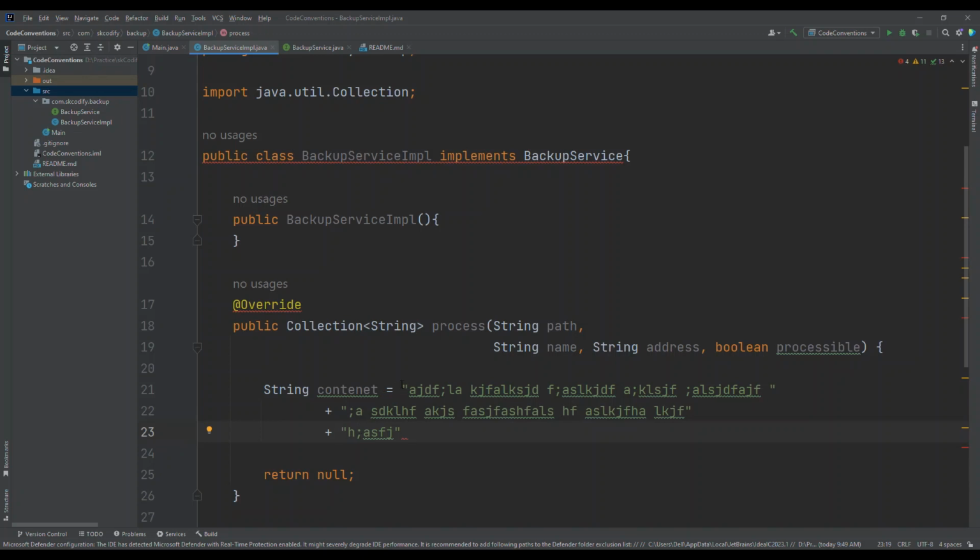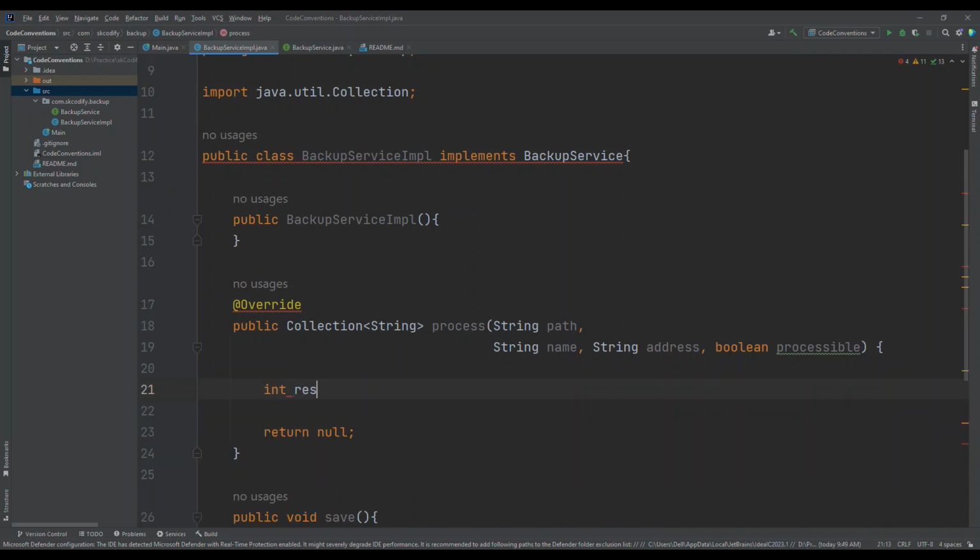This is one example from concatenation. But let's say we are trying to create a calculation. Let's say int result is equal to 10 plus 15, something like this, and then we have some percentage and something I'm trying to write, to some number, and divide it by 2.